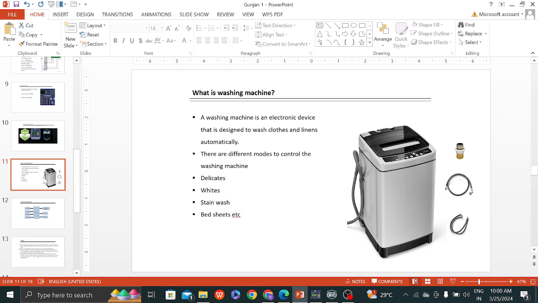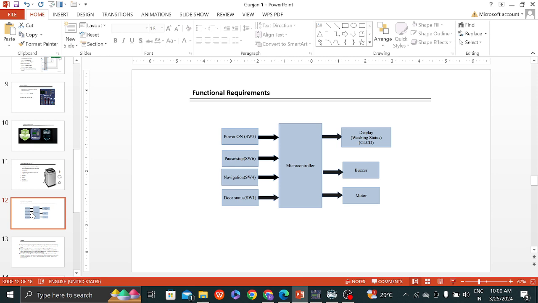What is a washing machine? A washing machine is an electronic device designed to wash clothes and linens automatically. There are different modes to control the washing machine, such as delicate, whites, stain wash, wet sheet, etc. The functional requirements in the washing machine are power on, push button navigation, door status, and the microcontroller displaying washing machine status, buzzer and motor.